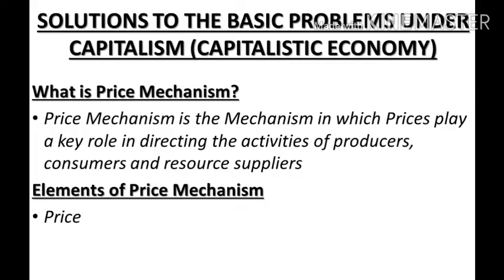Price mechanism is controlling this kind of economy because all goods and services carry a price tag with them. Now you might say, ma'am, wherever we go and purchase a commodity, price is there. Yes, price is there, but here the prices are determined by two forces, the market demand and market supply, right? And that price is determined with the help of price mechanism.